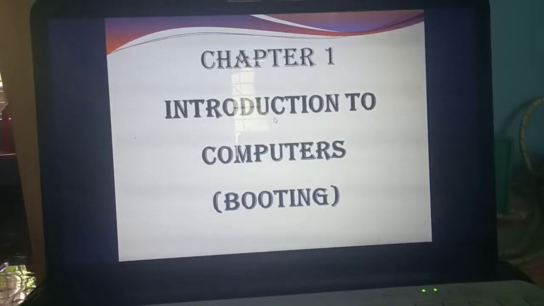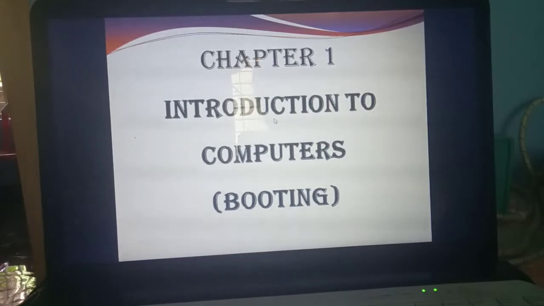In introduction to computers, what have you studied already? What do you mean by computer? In which places do you use the computer? What's the use of computer? What do you mean by hardware? What do you mean by software? What are the functional components of a computer? Very important question. Types of generations of computer, functional components of a computer, input unit, input devices, output devices. This much you discussed yesterday, isn't it?